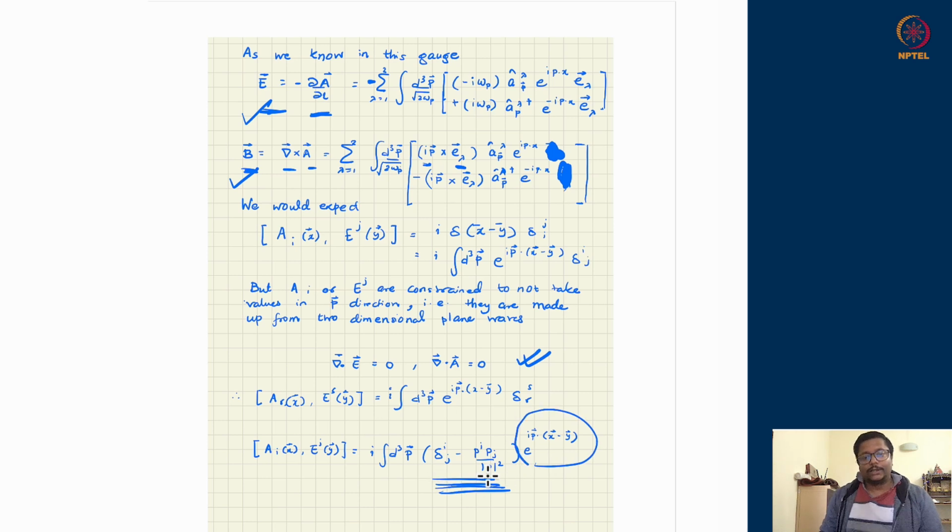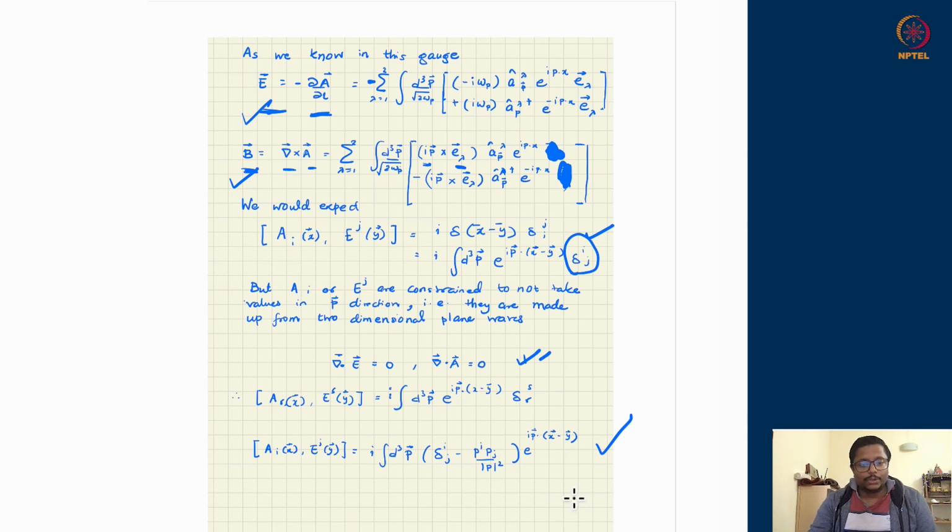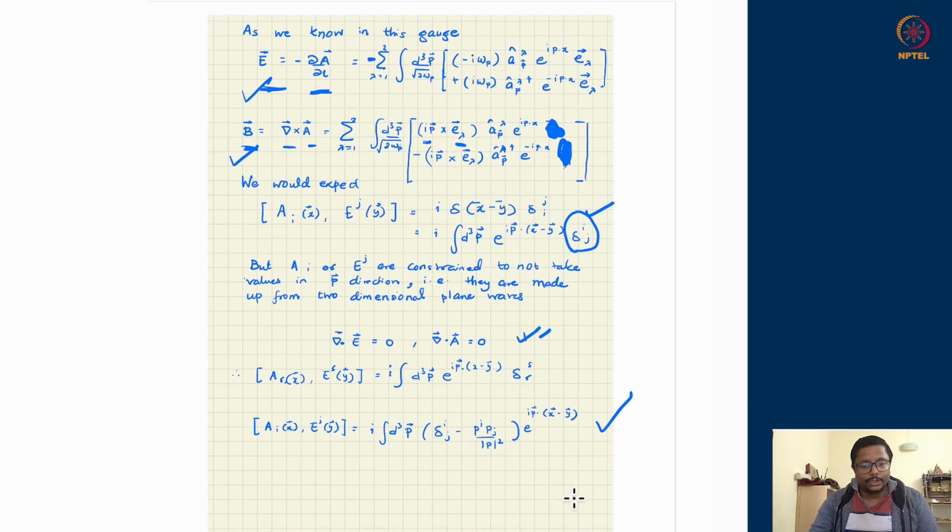It is projected along the plane only. So this is the projection operator in the plane in some sense. Okay, so one has to be careful that our commutation relation is this, rather than what we wrote a couple of lines ago. That would have been a commutation relation of unconstrained A and E. This is a commutation relation of constrained A and E, which are supposed to lie on a particular plane only.